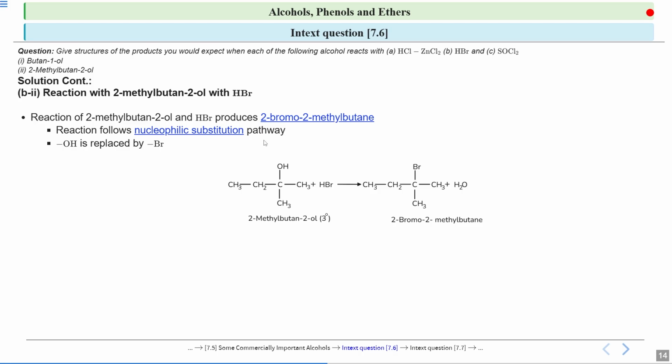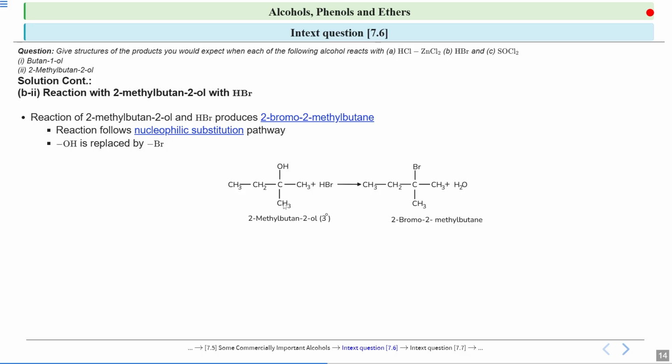Now what will happen in this reaction? First, we will do the protonation. When we do the protonation of your OH group, this OH group becomes OH2, and there will be a positive sign on this oxygen. Then what will happen? The carbocation formation will take place. Now at this carbon there will be a carbocation formation. So here the SN1 mechanism is favored because this is a tertiary alcohol and it will form a stable tertiary carbocation. So this process will move forward by the SN1 pathway.